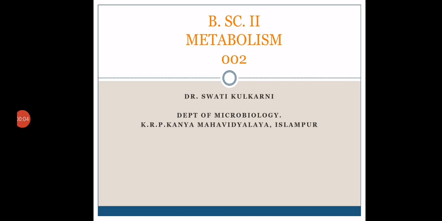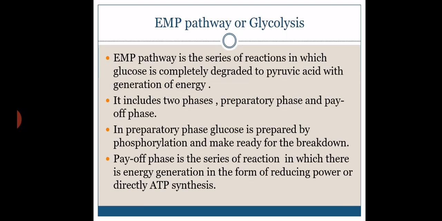In the previous lecture, we discussed metabolism. What is metabolism? The sum total of all biochemical reactions occurring in the cell is called metabolism, which includes two major types of reactions: anabolic reactions, which are biosynthetic type of reactions, and catabolic reactions, which are biodegradative type of reactions.